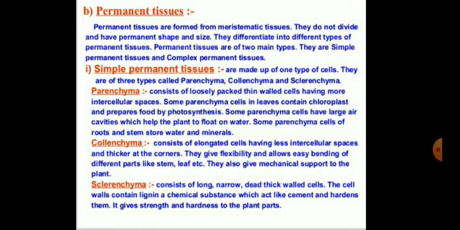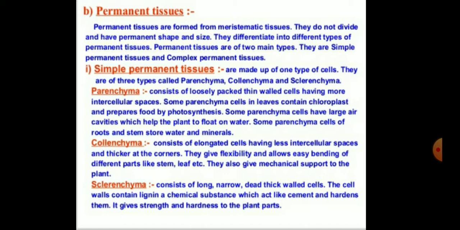So children, some parenchyma cells have large cavities which help the plant to float in the water, and some other types of parenchyma cells of the roots and the stem store water and minerals. If chloroplast is present, it is called chlorenchyma, and if an air cavity is present, it is called aerenchyma. And the second type of simple permanent tissue is the collenchyma.